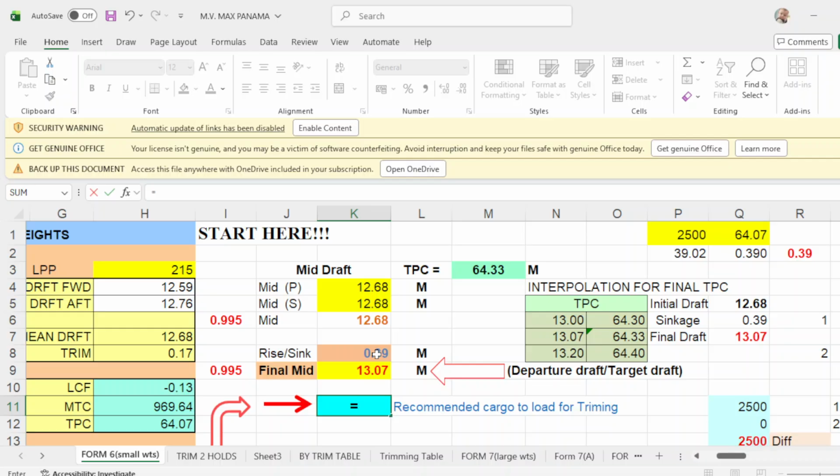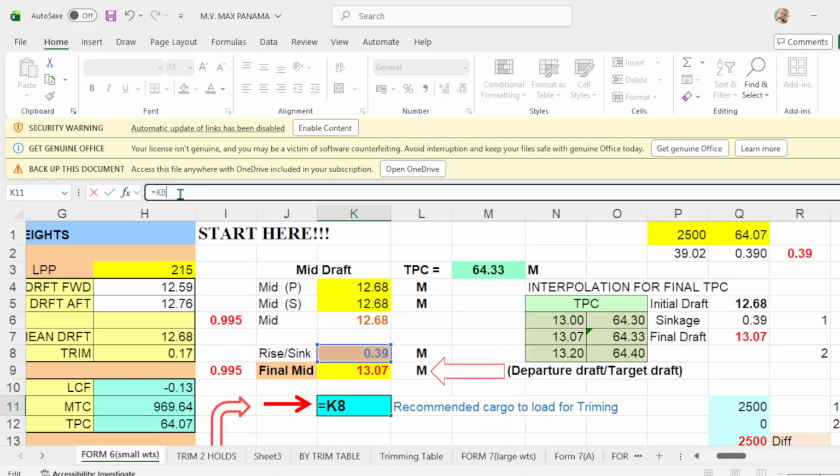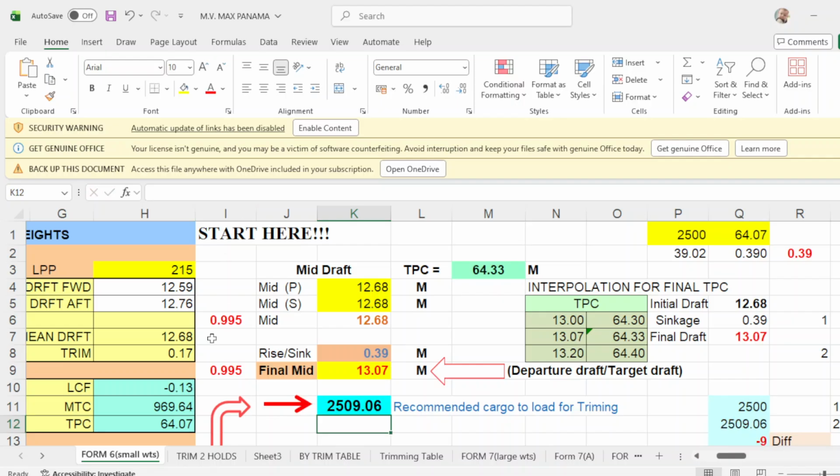Click this one. Then you have here K8. You multiply times your TPC of M3. Click this one. Then you have M3. That will be your TPC times 100. Then you will have 2,509.